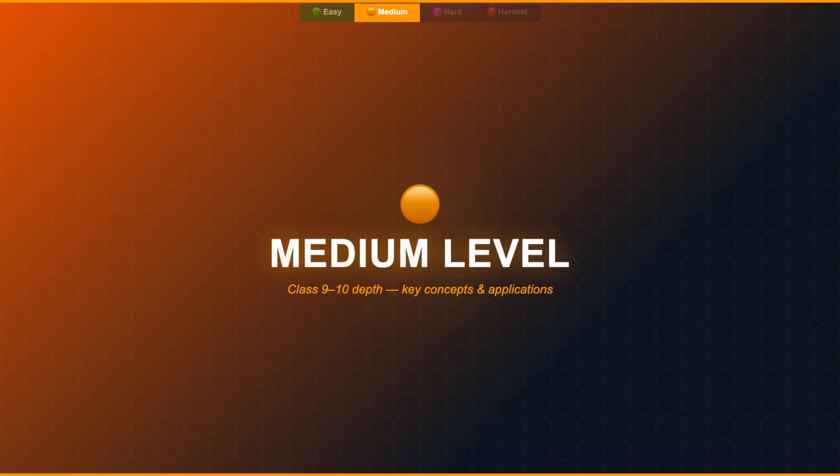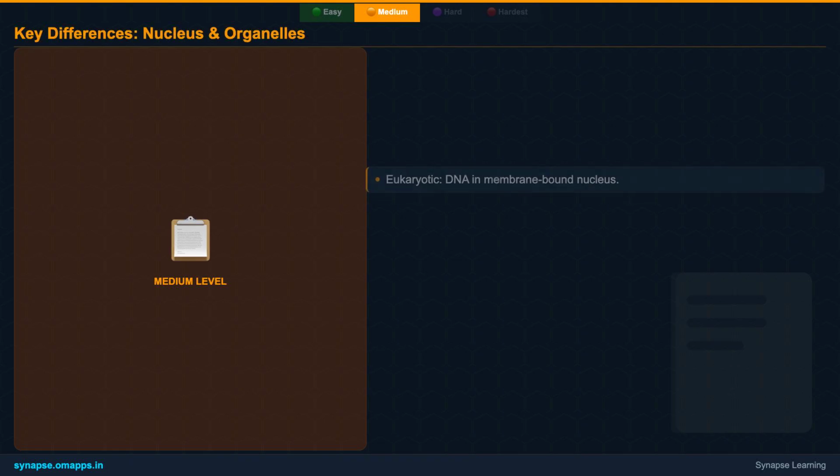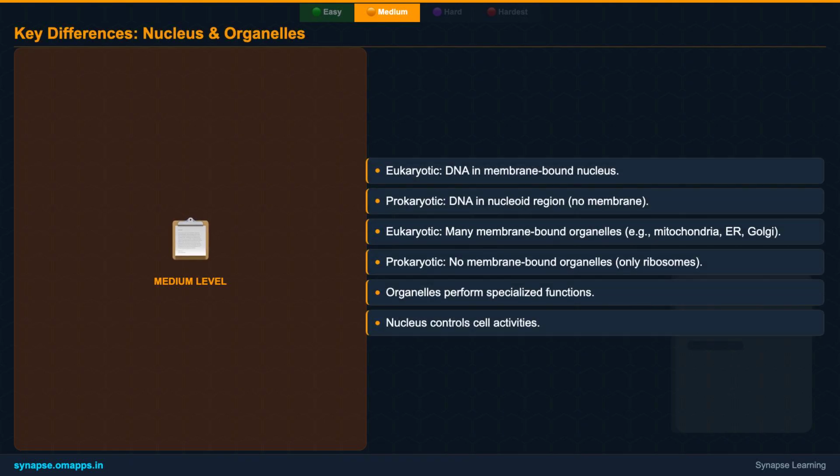Fantastic! You've mastered the easy concepts. Now, let's step up our game and dive a little deeper into the fascinating world of prokaryotic and eukaryotic cells, exploring more intricate details. Here, we are refining our understanding by comparing the nucleus versus the nucleoid region.